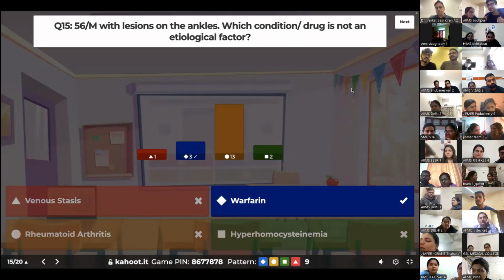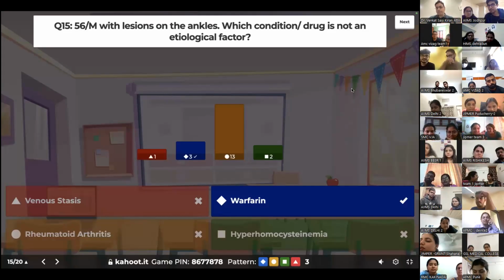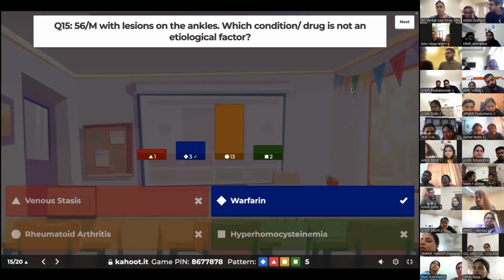So it is usually associated with hyperhomocysteinemia, which is a procoagulant condition. Autoimmune diseases like rheumatoid arthritis, and venous stasis, these are etiological factors for it. And warfarin is not an etiological factor. In fact, you may use it for treatment if you want to. It's not a common thing that we use. We normally use aspirin or pentoxifylline, etc. But warfarin is not the cause for it.